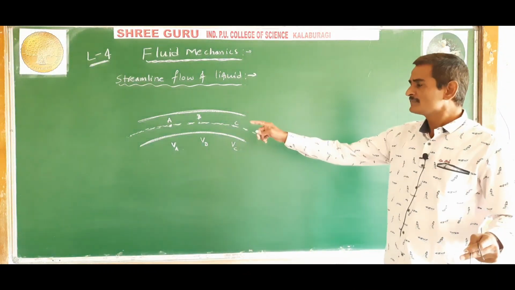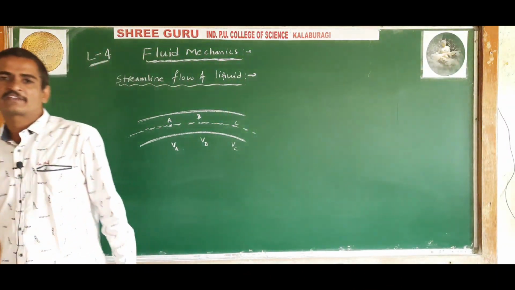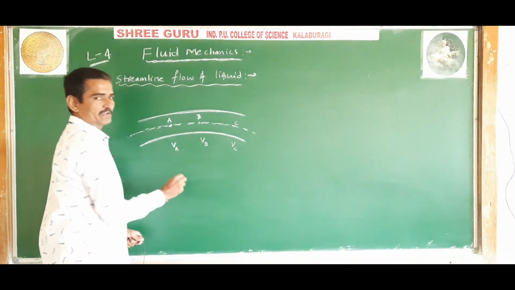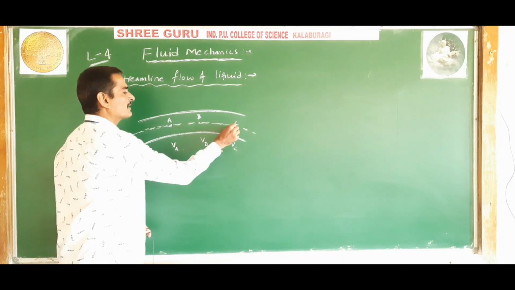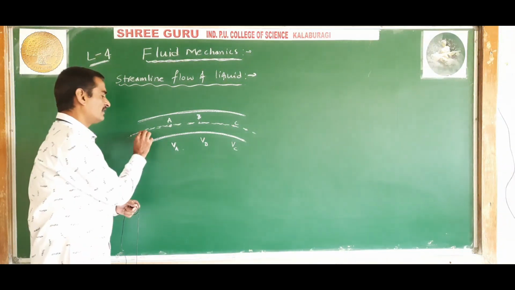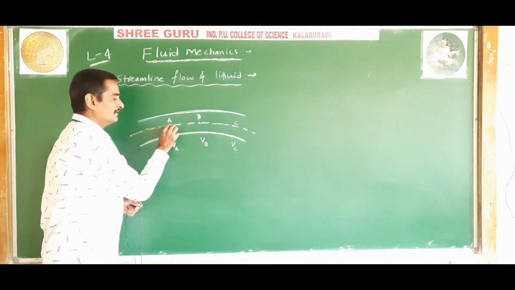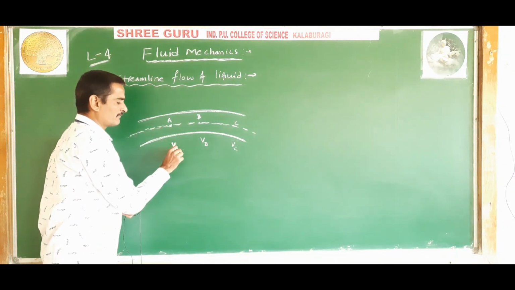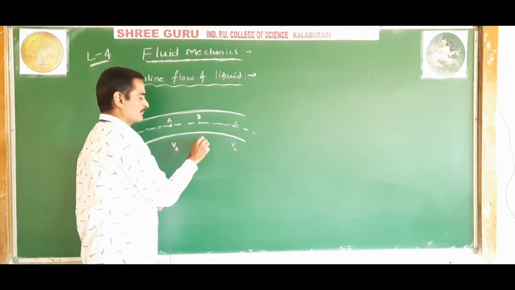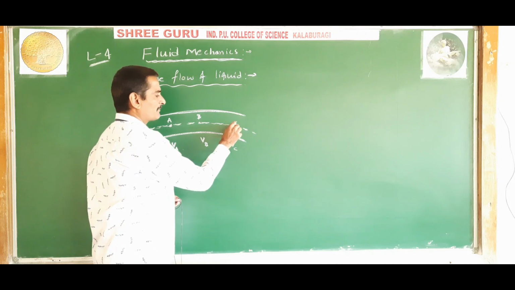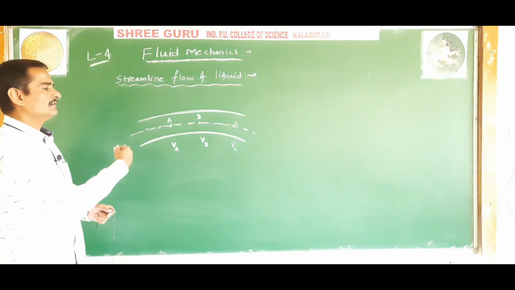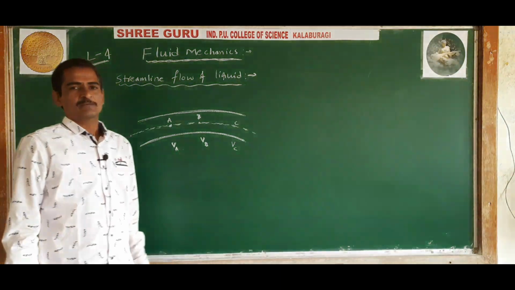That is, the flow of liquid is said to be streamlined if the velocity of all the particles of the liquid passing through a given point is the same, or constant. All the particles passing through point A will have the velocity Va. All the particles passing through the given point B will have the velocity Vb. All the particles passing through the point C will have the velocity Vc. Then the flow of liquid is said to be streamlined.